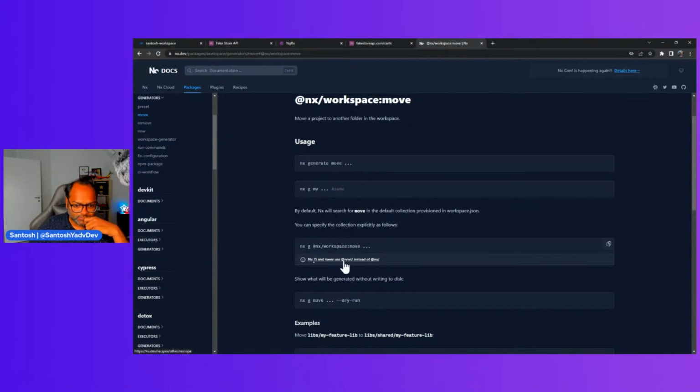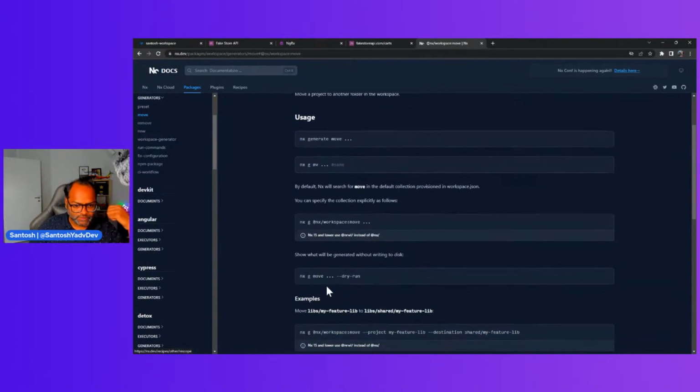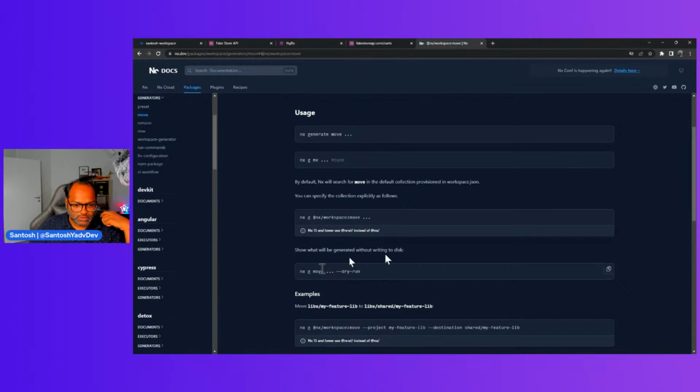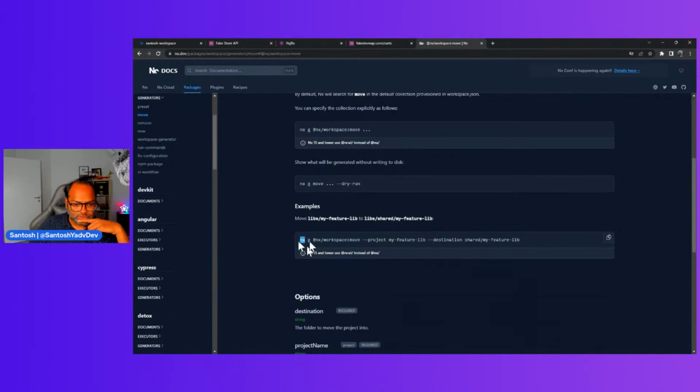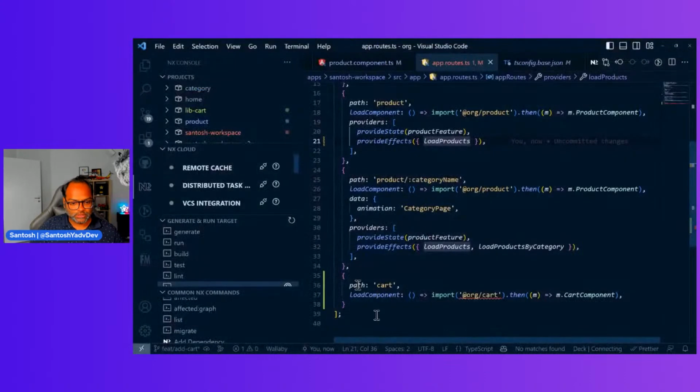So it says for Nx 15 and lower, use the workspace generator instead. Show will show what will be generated without writing to disk. So we can use it like this: nx generate @nx/workspace:move, project my-feature-lib, and destination shared/my-feature-lib. So here let's do that.